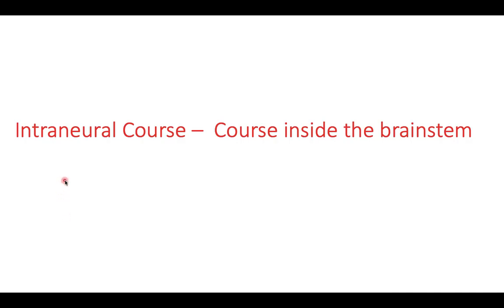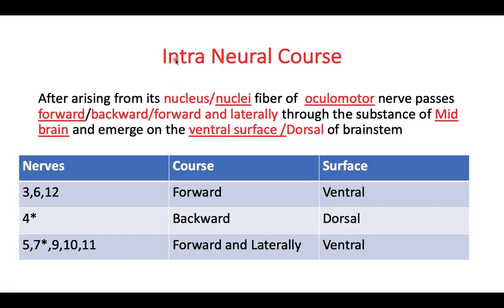After this, we have to write down the intraneural course, meaning the course of the nerve fiber after arising from the nuclei, in the substance of the brainstem. So there is a common line we are going to write. Under the heading intraneural course, our statement is: after arising from its nucleus or nuclei.